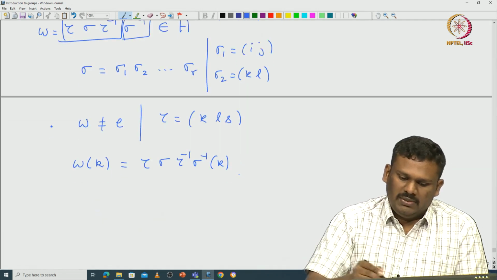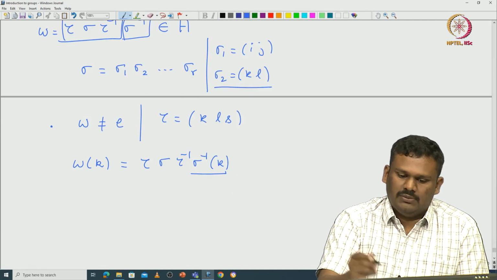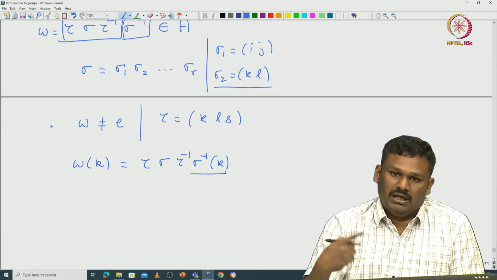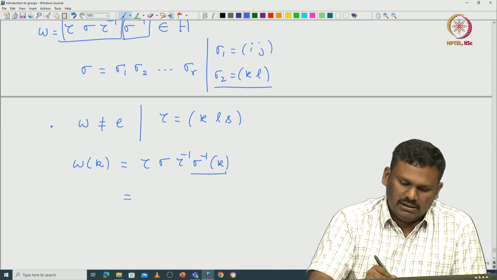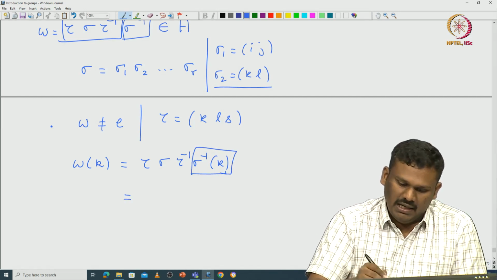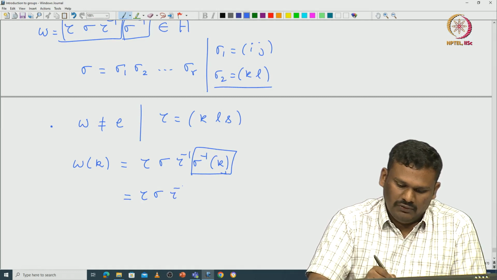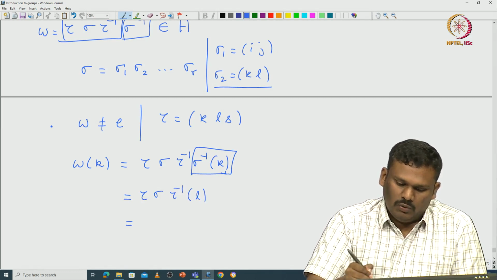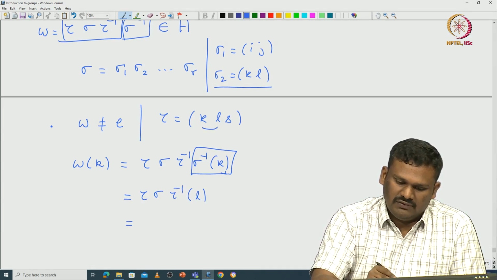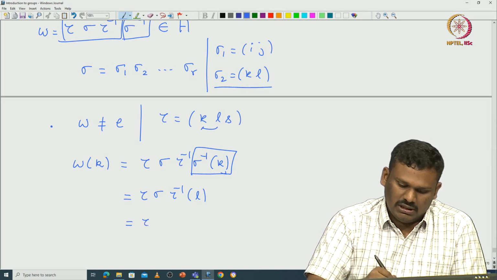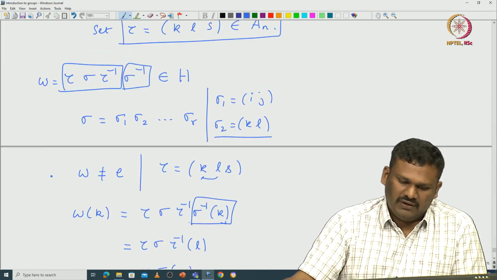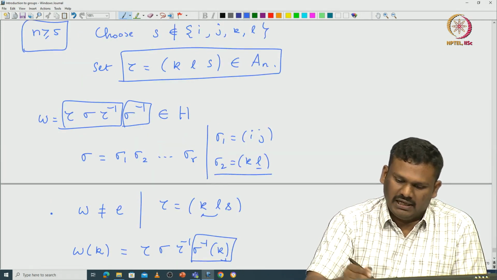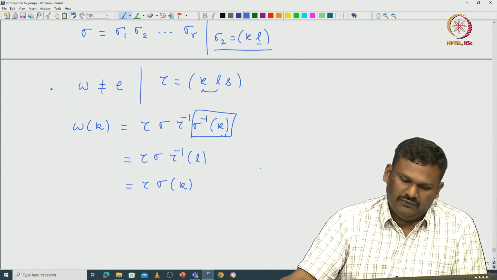So, what is going to be sigma inverse of k? That comes from the sigma 2 inverse of k, because the sigma i's are all disjoint transpositions. So, that means this is going to be exactly L. So, tau sigma tau inverse of L. But what is tau inverse of L? Tau inverse of L is this k. So, this is tau sigma of k. But what is sigma of k? Sigma of k is going to be L again, because that is sigma 2 of k.